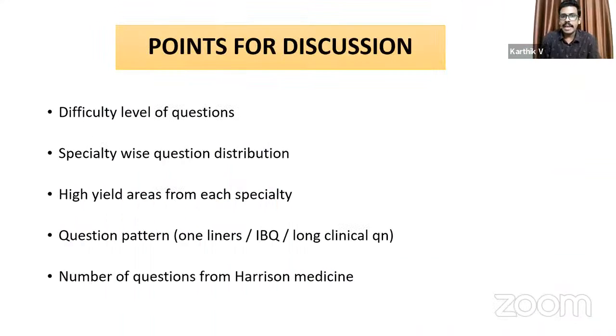So the main agenda of today's discussion is to have an overall assessment of the difficulty of the questions, or how easy or how difficult was the paper as a whole. Then what was the specialty wise question distribution? Which specialty contributed to the maximum number of questions and which were lesser important? Then to identify certain high yield areas from each specialty, not only for those who have appeared for the exam, but very, very important for those who are going to appear in the coming years, because identifying those crux areas will pave the way for better preparation in the coming years.